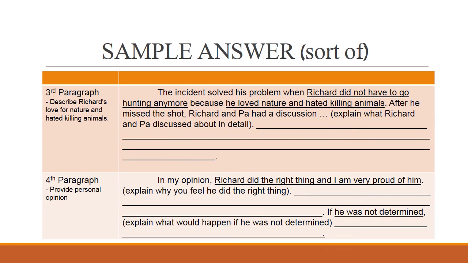The third paragraph is where you describe how the incident when Richard decided not to kill the bug helped to solve his problem. So in this paragraph, it says, the incident solved his problem when Richard did not have to go hunting anymore because he loved nature and hated killing animals.